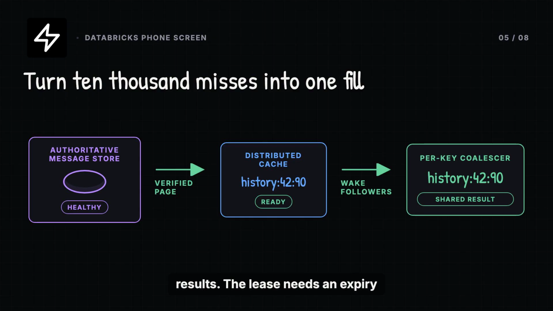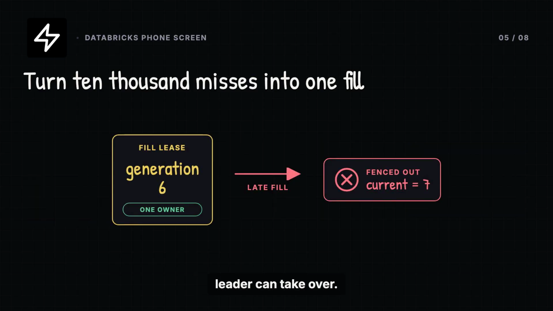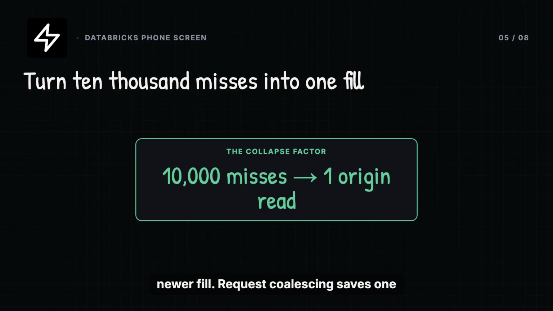The lease needs an expiry and a generation number. If the leader dies, a new leader can take over. If the old leader returns late, its stale generation cannot overwrite the newer fill. Request coalescing saves one process. The lease protects the key across processes.